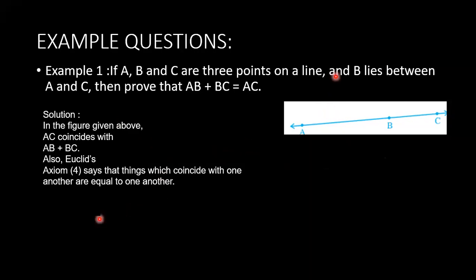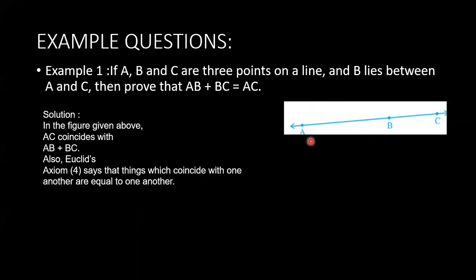So what can we apply? Fourth axiom. What's the fourth axiom? It says things which coincide with one another are equal to one another. Here, AC coincides with AB plus BC. Am I clear, children? This AC coincides with the sum of AB and BC. So I can apply axiom 4: things which coincide with one another are equal to one another.